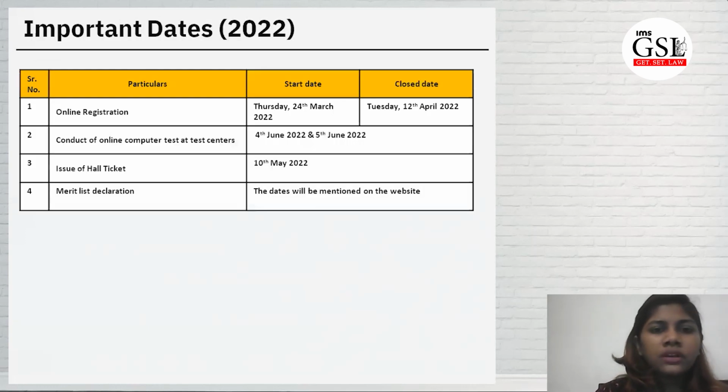Moving ahead to important dates, the only date change from the previous is the 4th June and the 5th June. Otherwise, the start date was 24th March and the end date was 12th April. Exam hall ticket will be given on 10th of May. It will come in your registered email, and the date will be mentioned on the website, the test centers and every other thing.